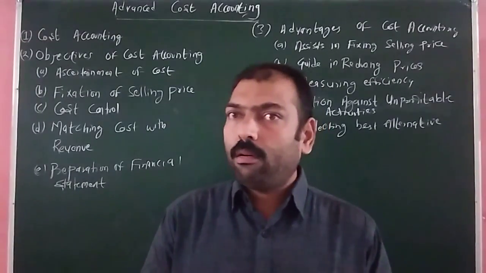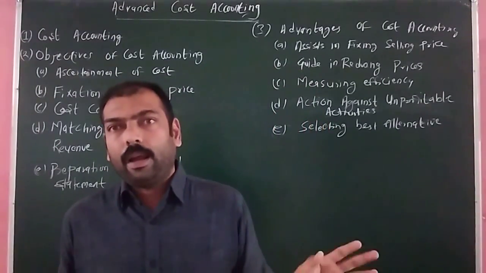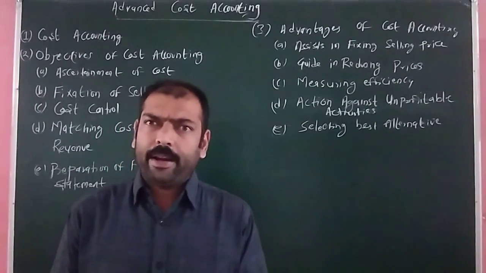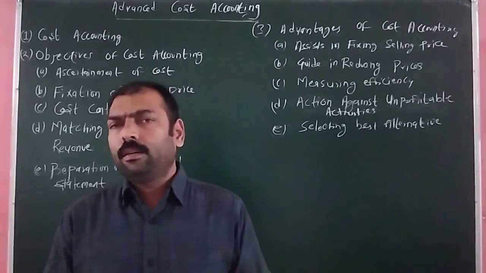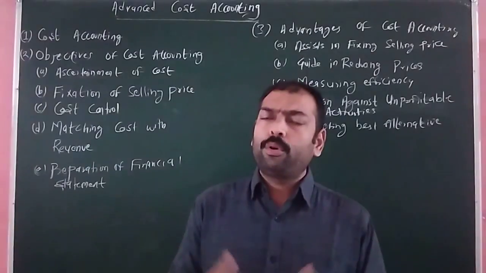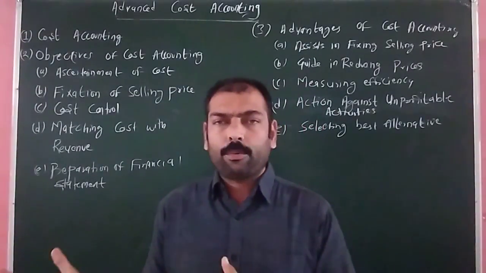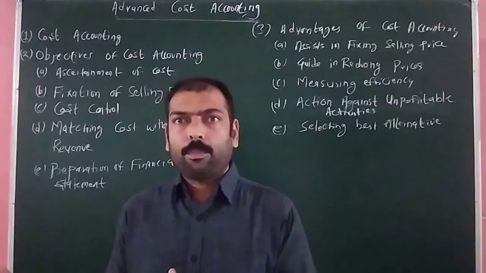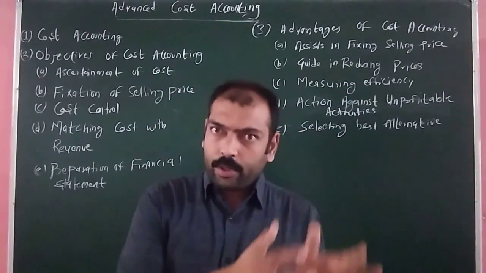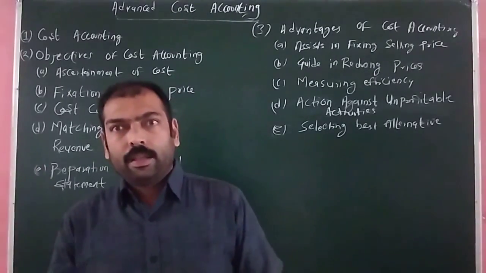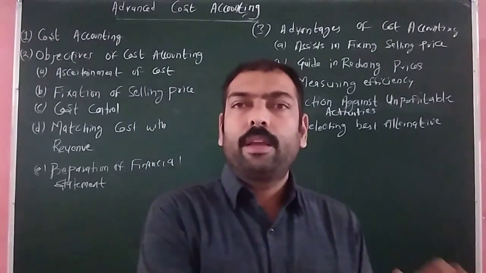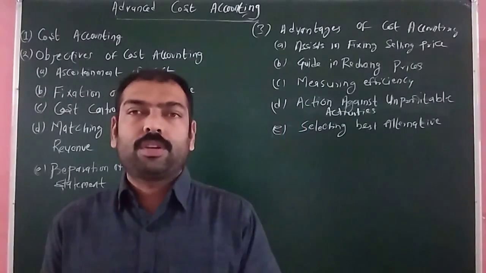When we talk about the trading account, we see the cost of every product is combined and shown in the financial statement. But in financial accounting, we don't know the cost of producing a particular product. If we are manufacturing a particular product, what is the total cost of manufacturing that product? Or if the product has been passing through various processes, the cost incurred in the various processes is also not given in the financial accounting.